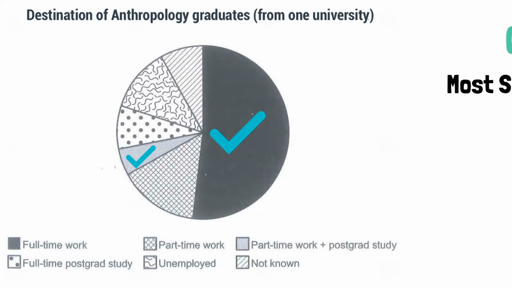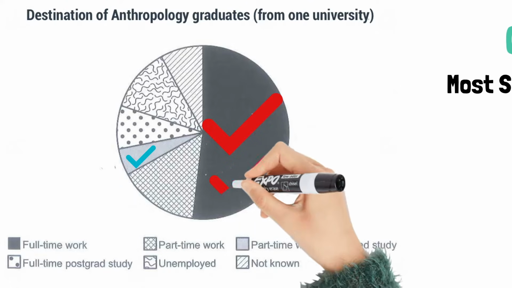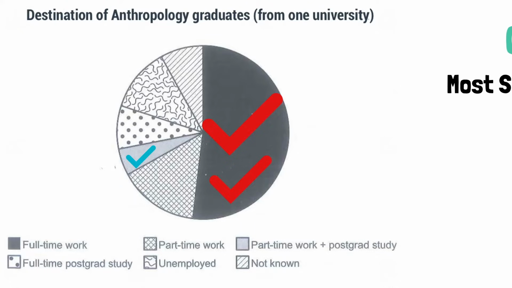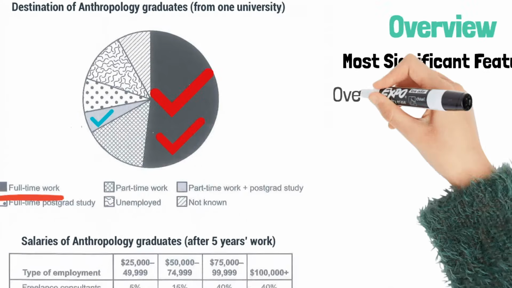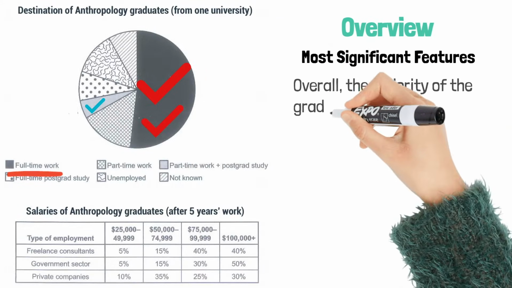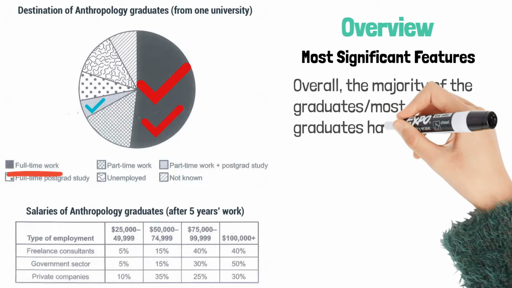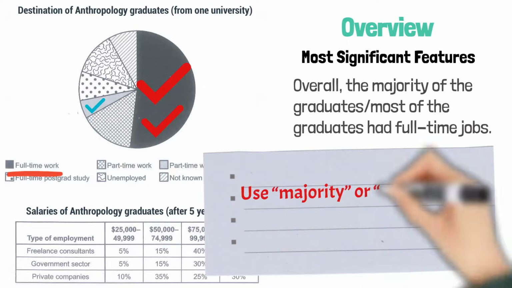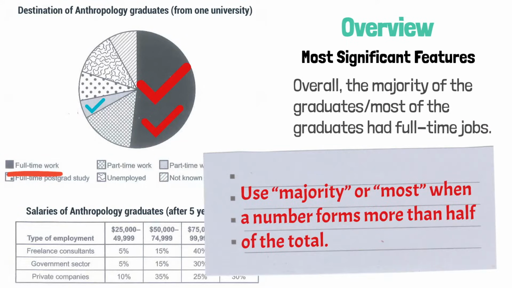I think you would notice this biggest slice first. It occupies half the pie. When it comes to pie charts, bigger slices are always more noticeable than smaller ones, aren't they? So for pie charts, you never need to mention the smallest categories in your overview paragraph. This largest category represents those who had full-time work, so we can say overall, the majority of the graduates or most of the graduates had full-time jobs. We can use majority or most when a number forms more than half of the total.